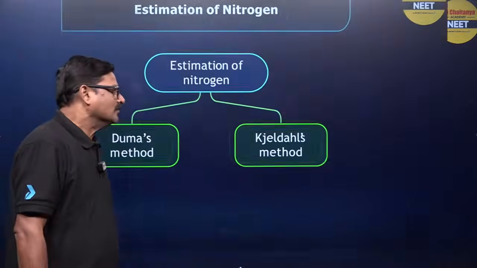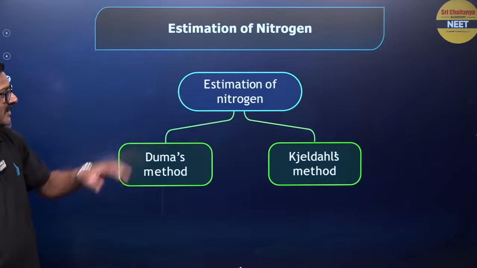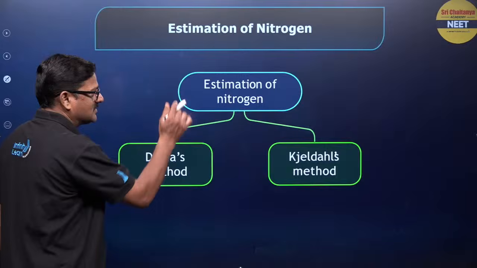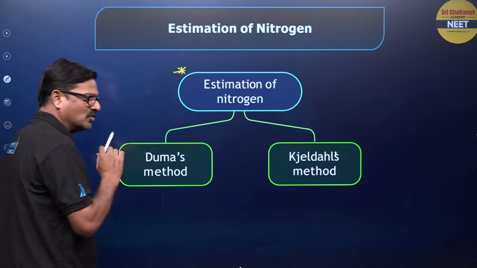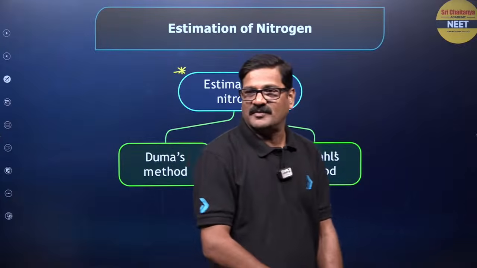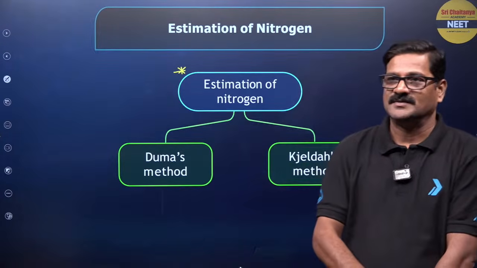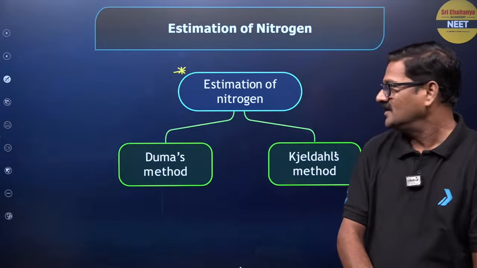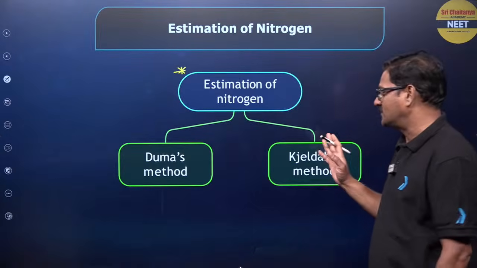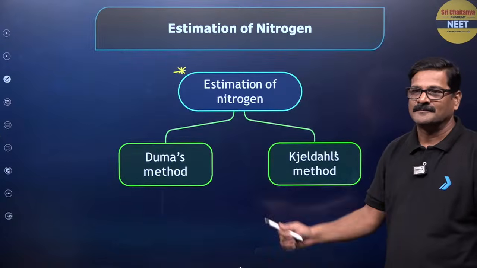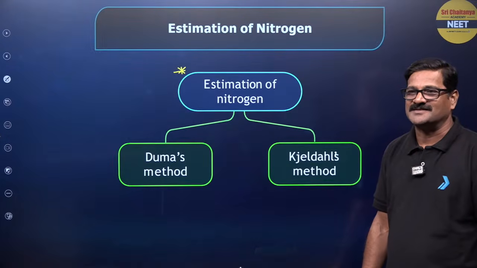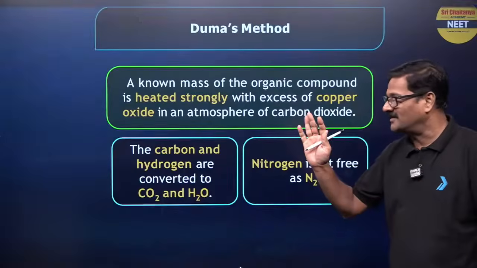Right? Now let us say estimation of nitrogen. You have two methods, very important. Kjeldahl method and Dumas method. Kjeldahl method and Dumas method. Fine. So let us talk. First you want me to start Kjeldahl or Dumas? Jaldi batao. Estimation of nitrogen. Okay, let us do Dumas method.